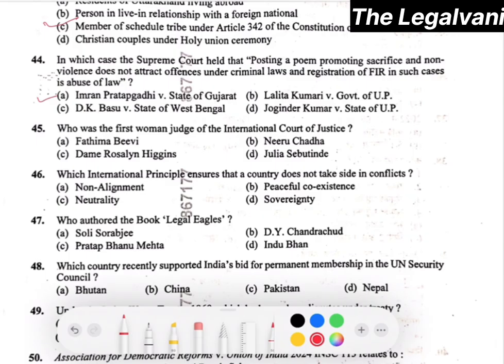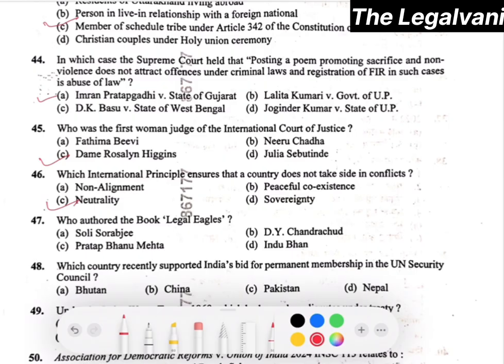Question number 45. Who was the first woman judge of International Court of Justice? Option number C, that is Rosalind Higgins, will be the correct answer. Moving towards question number 46. Which international principle ensures that a country does not take side in conflicts? The right answer will be option number C, that is principle of mutuality.